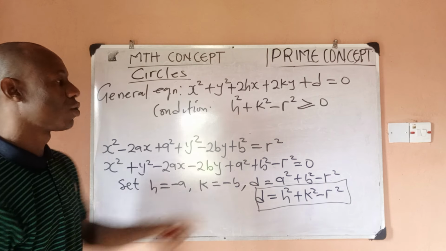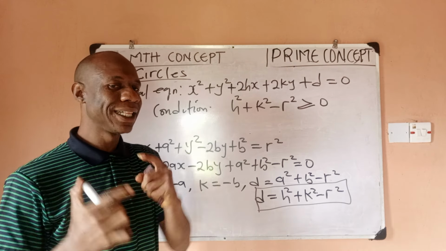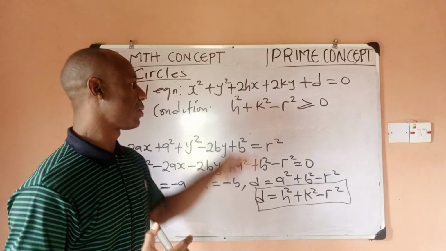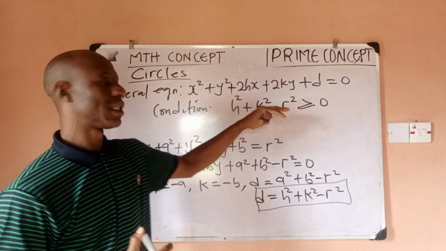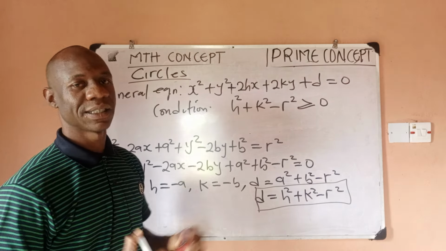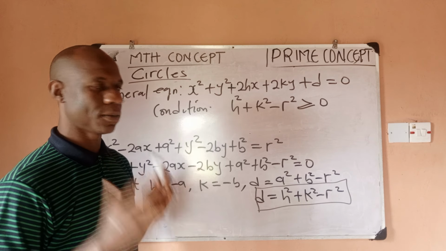That is to say, it should be a positive quantity, or at least it should have a value of 0. So if this condition is satisfied, then this will represent the general equation of a circle.